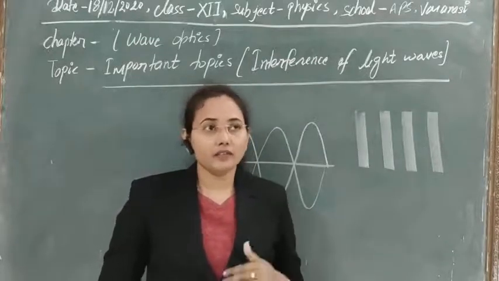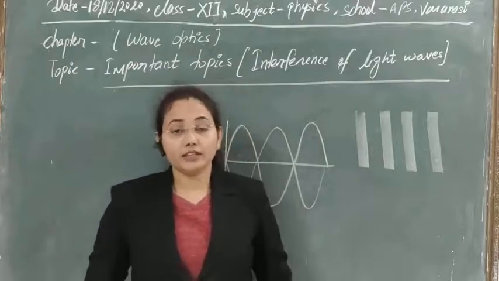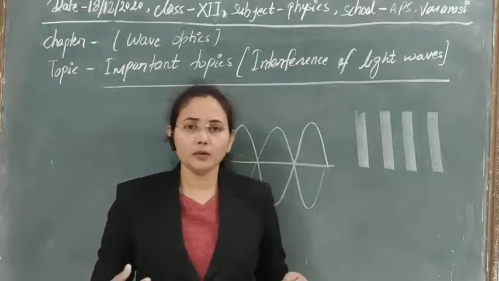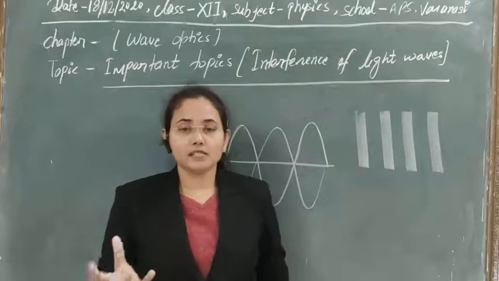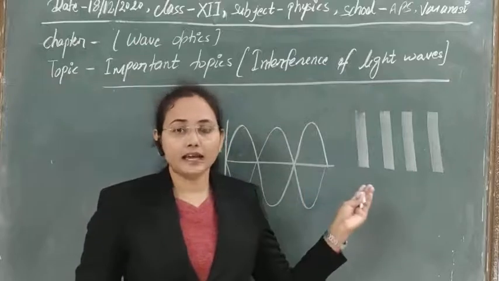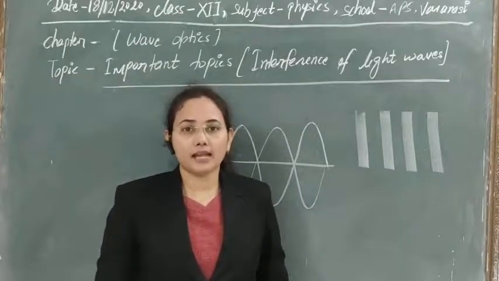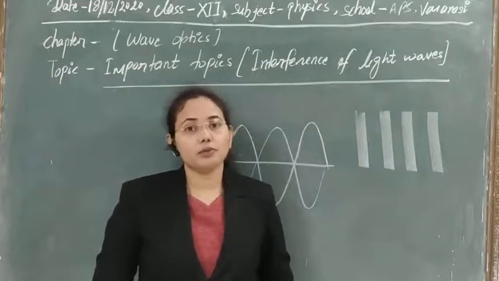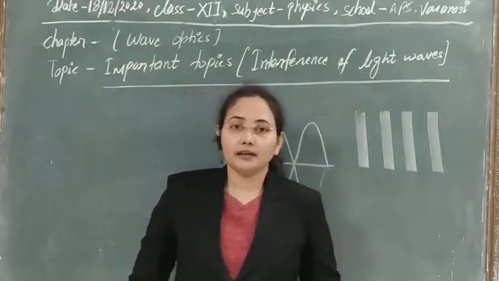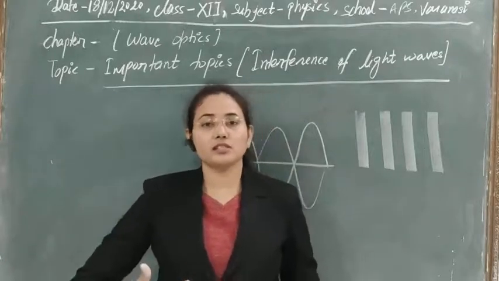So this is the basic concept of interference of light. If a question is asked, explain the interference of light with the help of the wave picture, how can you explain it by the wave concept? Here we are using the wave properties: the superposition of waves, the crest and trough properties, the transverse nature of the wave.